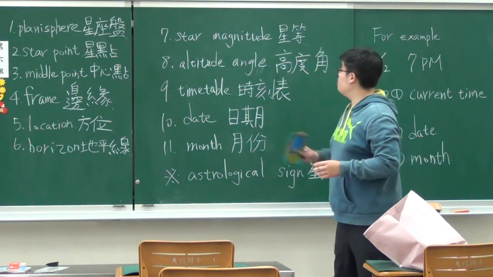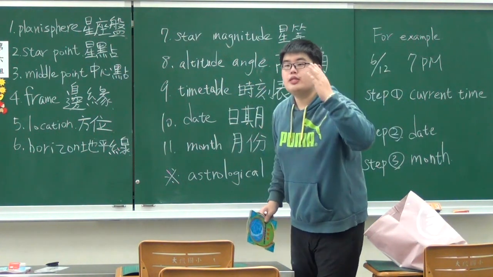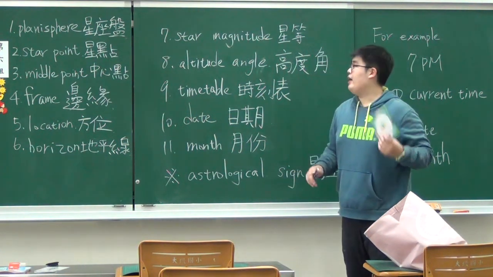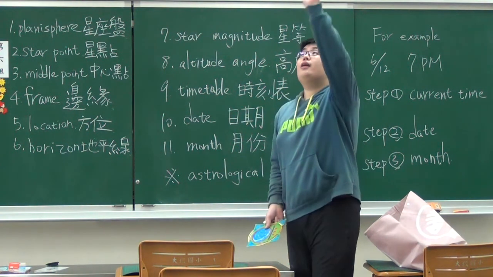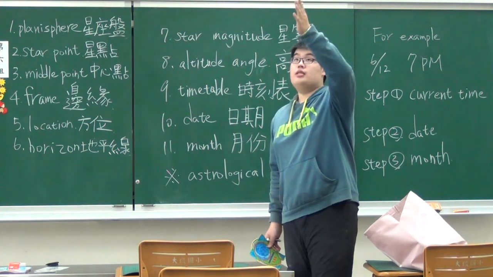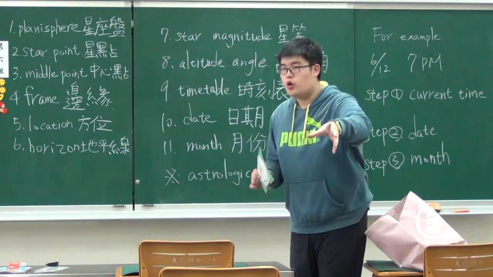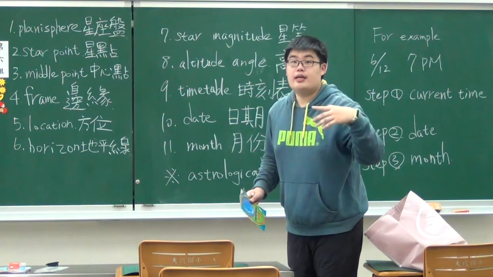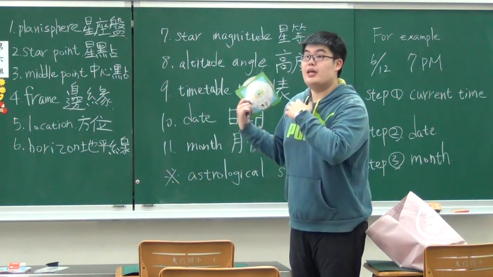Move on to the next word, altitude angle. Repeat after me. Altitude angle. Excellent. So what kind of angle is altitude angle? When we look above at the sky, we can look at a star and we have to measure it. So we can give the star an altitude angle for us to measure it.